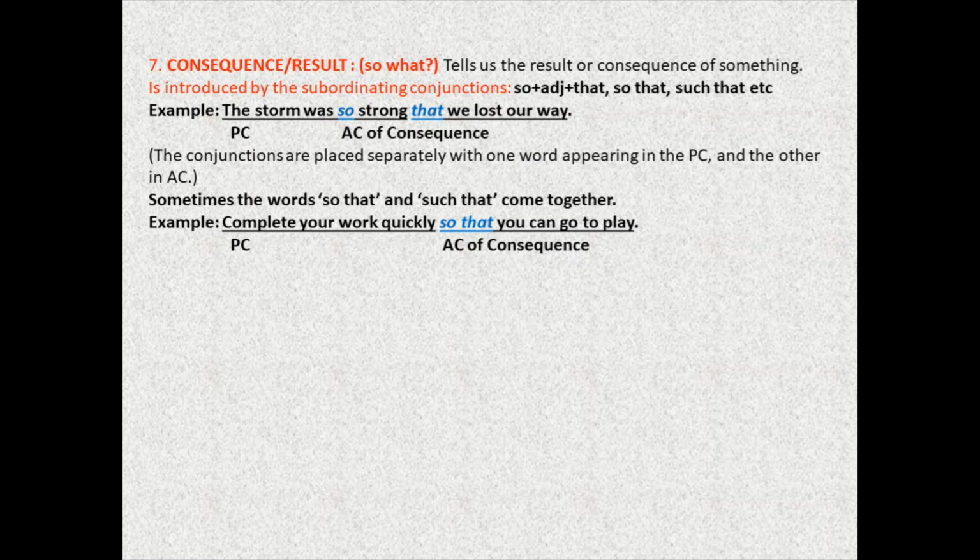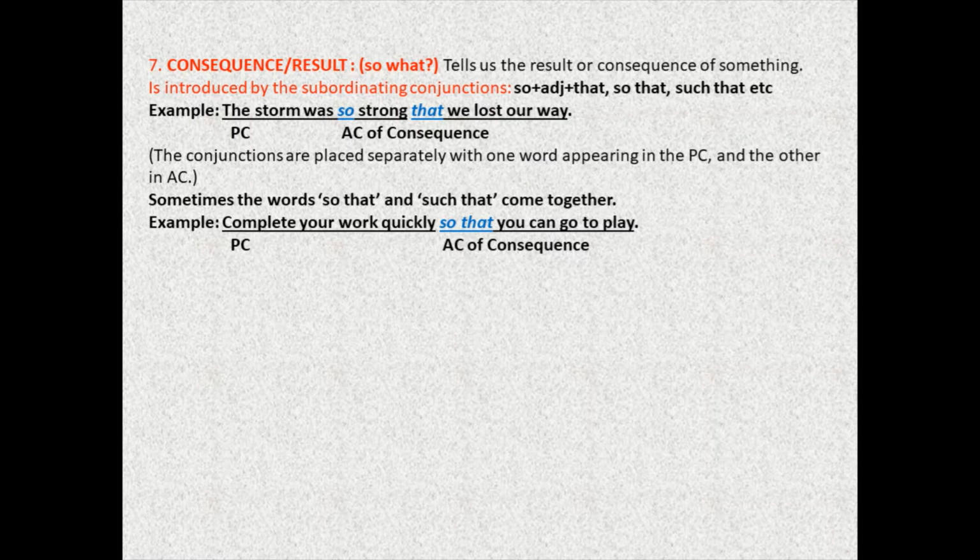It is introduced by the subordinating conjunction so, then there would be an adjective in between, and that. So that can be used together again, right? Such that, etc. Now these are some of the subordinating conjunctions that give you the idea of the adverb clause of consequence or result. Okay, some action was done, right? So what was the result of that action?